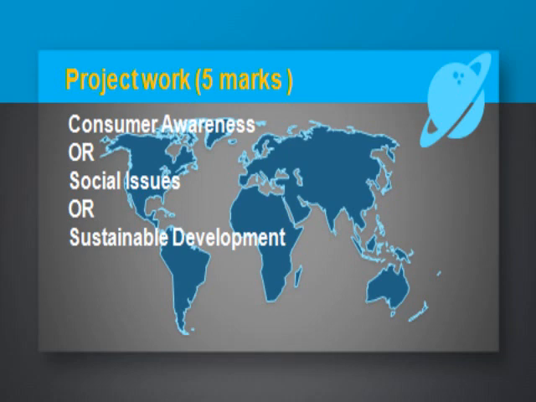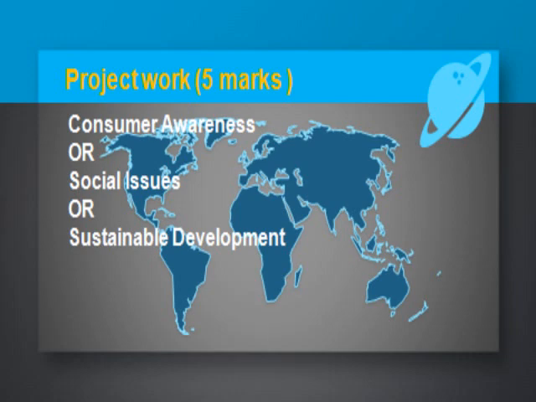You have to go in depth and develop an understanding of this, and then write the pages out of your understanding. For content accuracy, originality, and analysis you will get 2 marks. For your presentation and creativity you will get 2 marks, and there will be a viva for which you will get 1 mark.